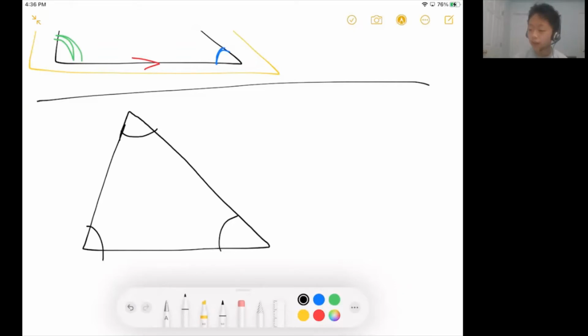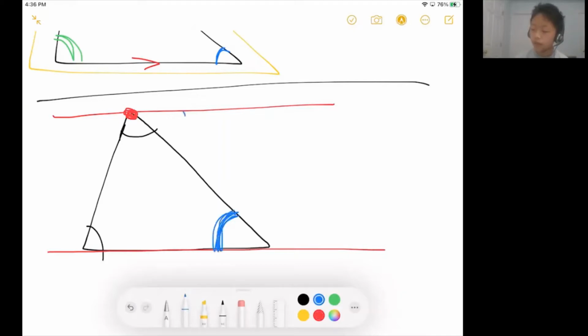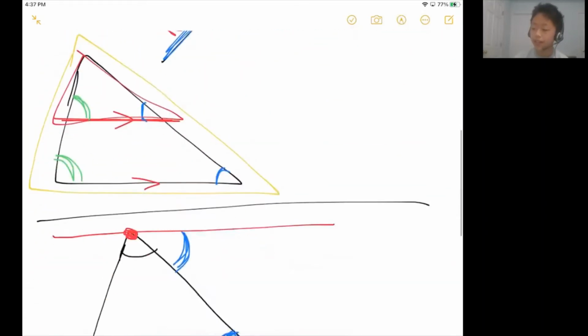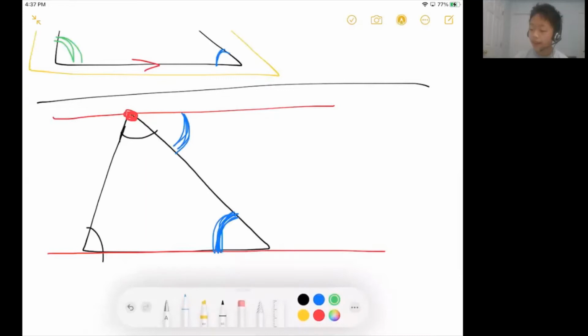It turns out if you were to construct a parallel line passing through this top point here, such that it was parallel to this bottom line here, then we know that this angle, if we make it a blue angle, must equal this blue angle, from our talk about alternate interior angles, the yellow angles in this case. And similarly, this green angle has to equal this green angle by the same reason.